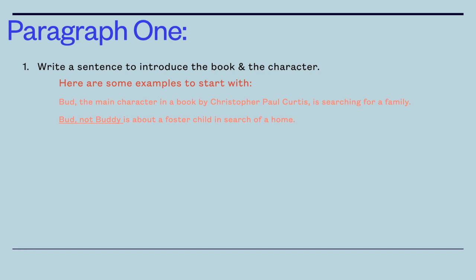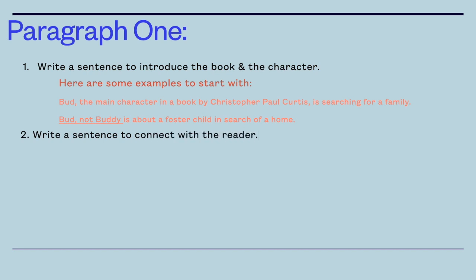Bud, Not Buddy is about a foster child in search of a home. Well, that sentence is a little better because I used the title of the book and I summarized it, but I didn't use the author's name. So the best sentence to introduce the book and the character will say the author's name, the name of the book underlined, the name of the main character, and a quick summary, all in one sentence. Okay? Once you do that, you're ready for sentence 2.